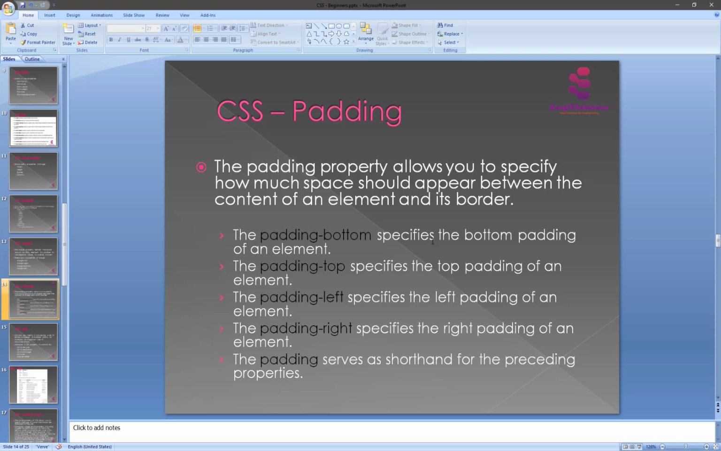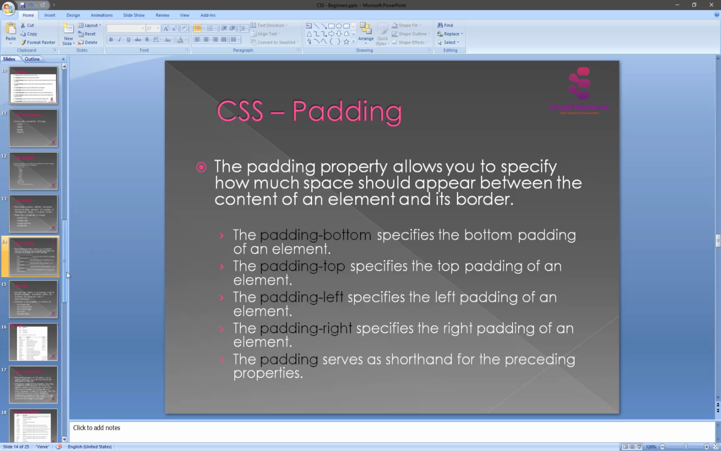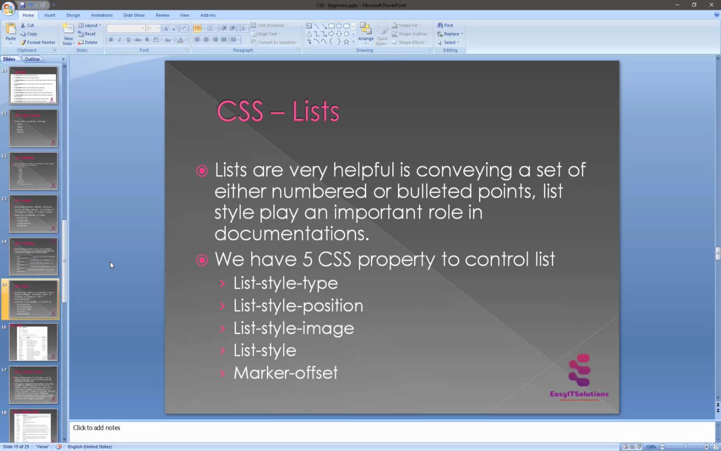CSS programmers guide us to use padding and margin properly in our CSS. So this is a very important thing.